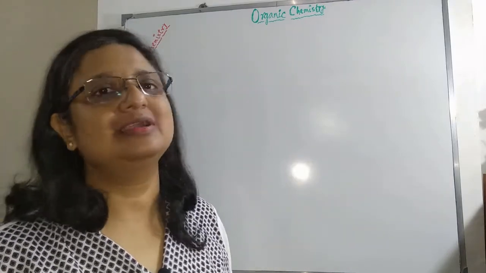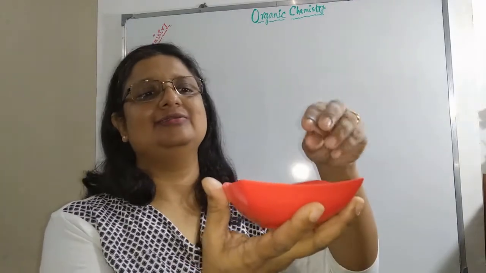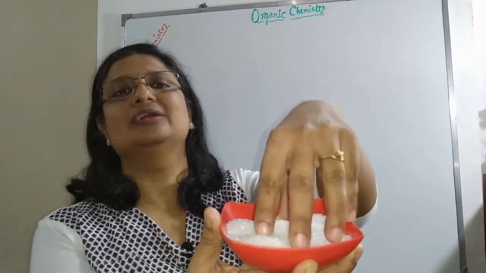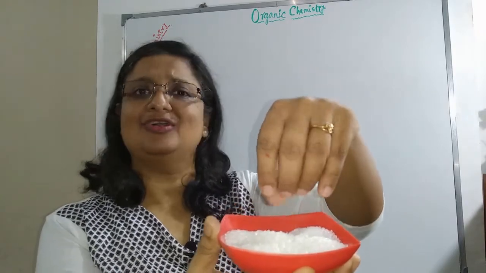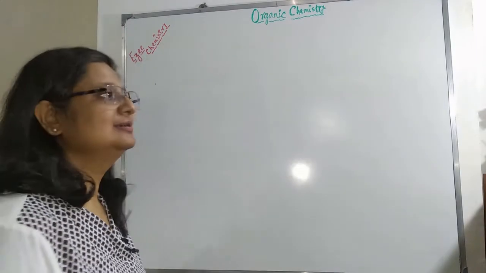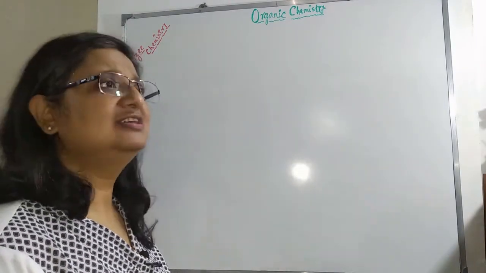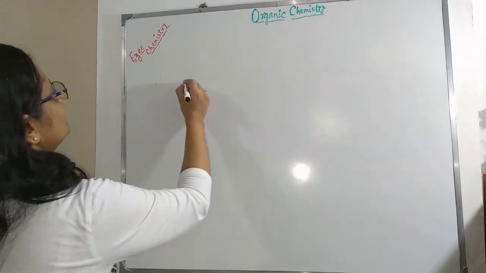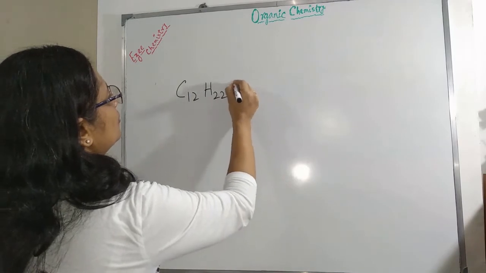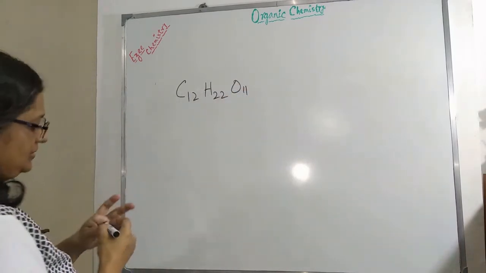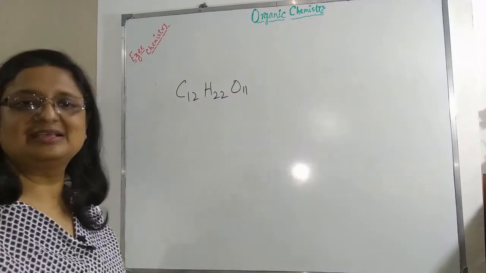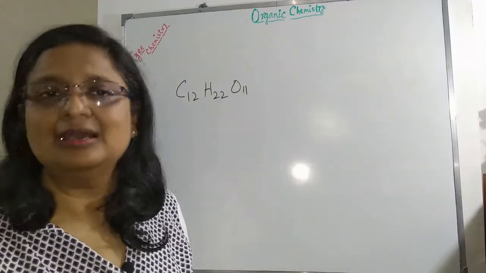Today let us visit our kitchen pantry. There you can find these white substances. It is sugar. All of you must have seen this one, sugar, crystals of sugar. The chemical formula of sugar is C12H22O11. 12 carbon, 22 hydrogen and 11 oxygen together make a sugar molecule.